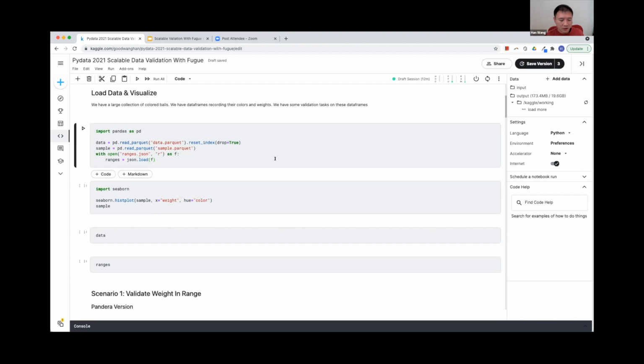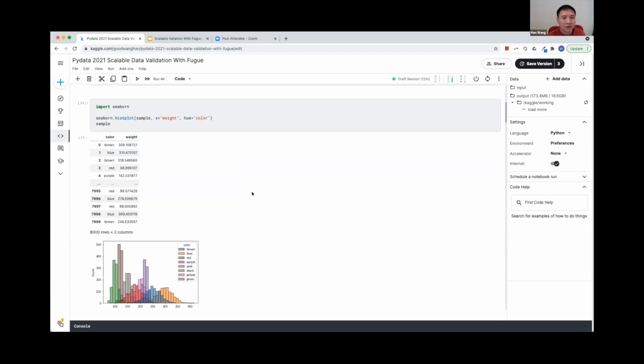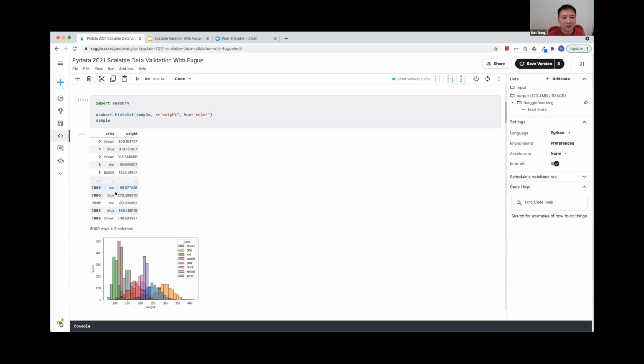Let's start. First of all, let's read the data from the disk and take a look at the sample data. As you can see, this sample data is a data frame. It contains 8,000 rows, so actually there are 8,000 balls. It contains two columns, the color and the weight.